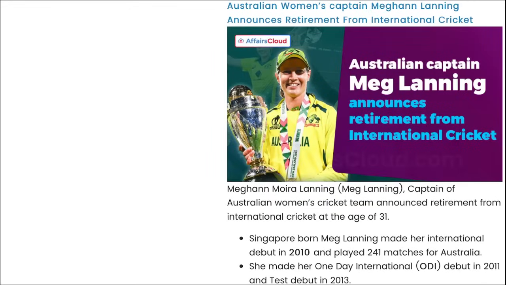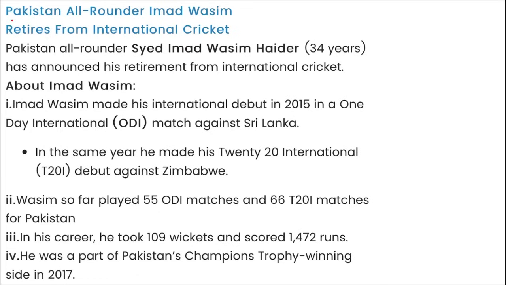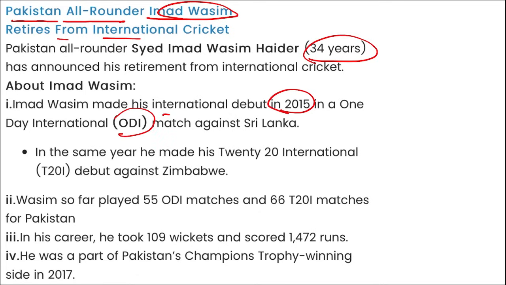Next, Australian women's captain Meg Lanning announces retirement from international cricket. As you can see here in the picture, she is Meg Lanning. She has announced her retirement from international cricket and she is the Australian women's cricket team captain. Next, Pakistan all-rounder Imad Wasim has also retired from international cricket. He is 34 years of age. He plays for Pakistan's cricket team and his debut was in 2015 in a one-day international match against Sri Lanka.